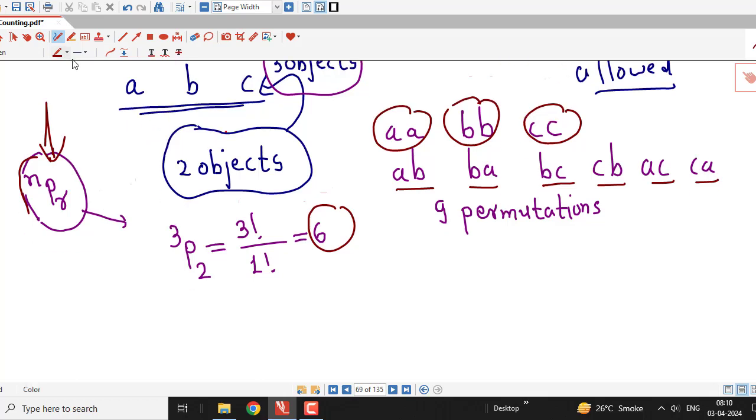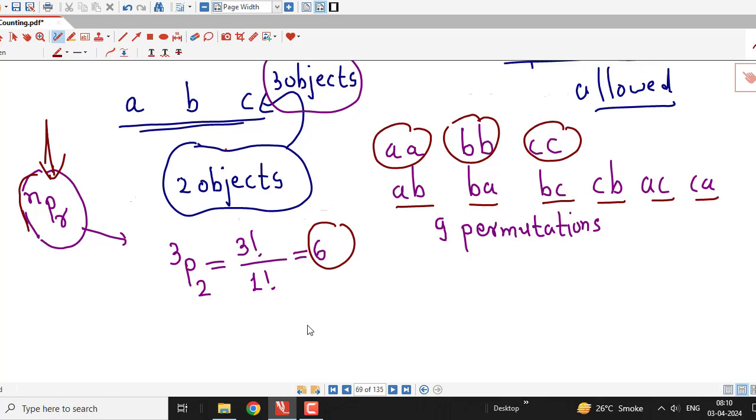That is very simple. We can use the product rule for counting. For example, for this same problem, where we want to arrange two objects out of these three objects, we can apply the product rule. We want to arrange two objects, so I am taking two boxes for two objects, and there are a total of three objects.